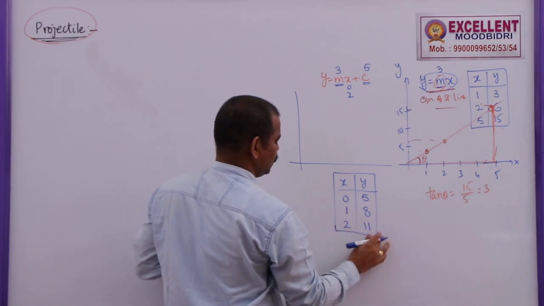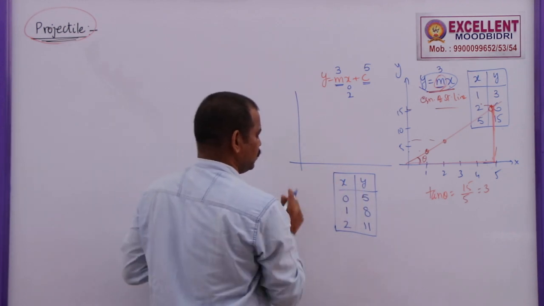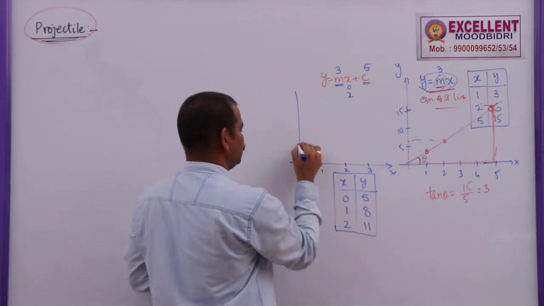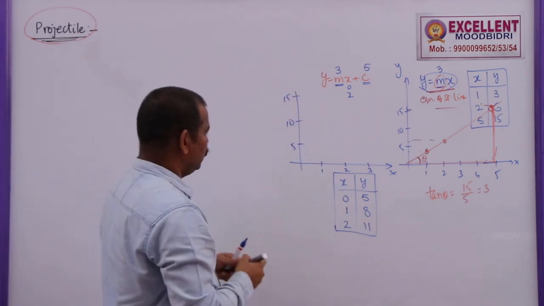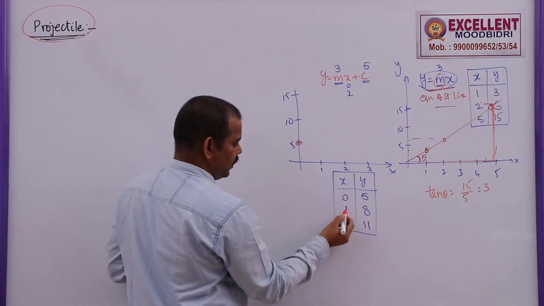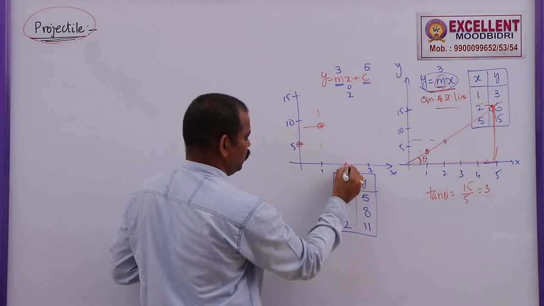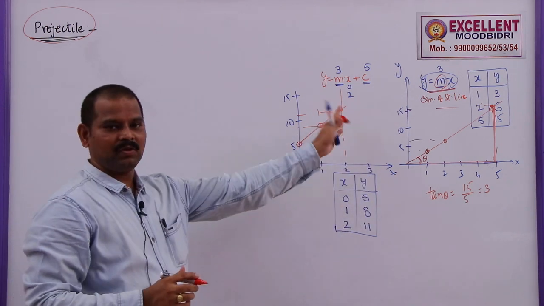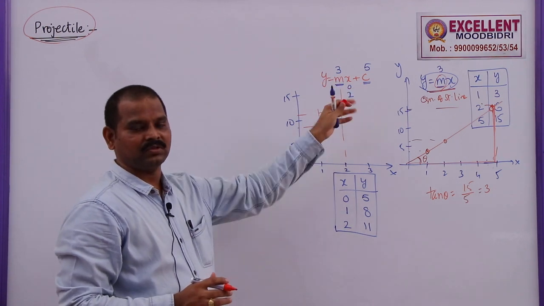These are the numbers that indicate x and y here. Now, what are the x values here? This is 1, this is 2, this is 3, this is the x axis and this is 5, 10, 15. When x is equal to 0, y is equal to 5. When x is equal to 1, y is equal to 8. When x is equal to 2, y is equal to 11. So, this is also a straight line. Both are equations of a straight line, that is y is equal to mx or y is equal to mx plus c.